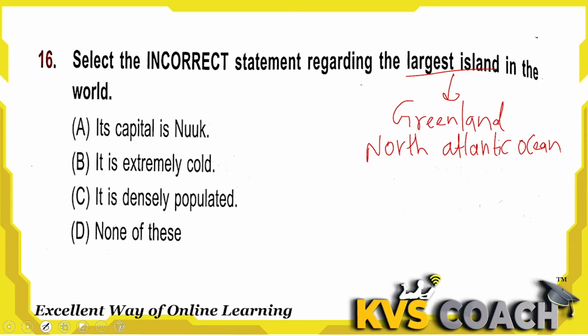First one is its capital is Nuuk. This is a correct statement. It is extremely cold. This is also a correct statement. Third one is it is densely populated. This is the wrong statement, because the densely populated island is Java.